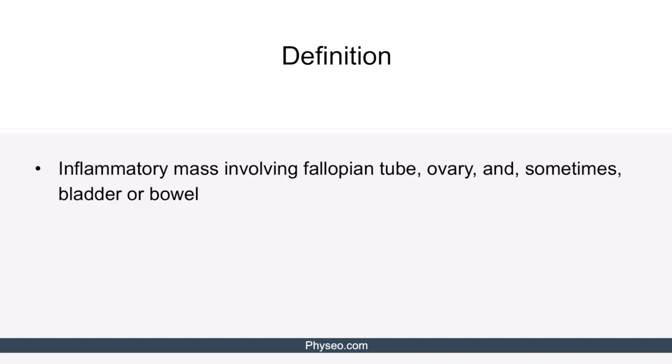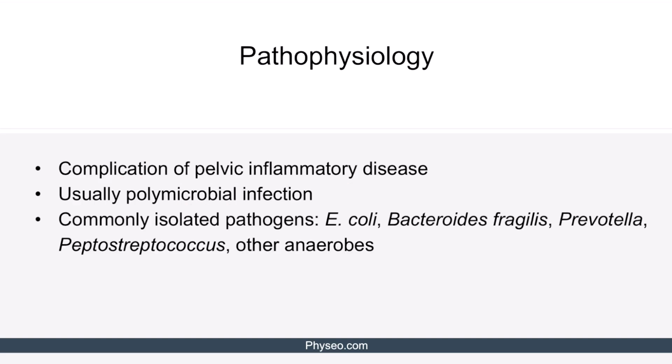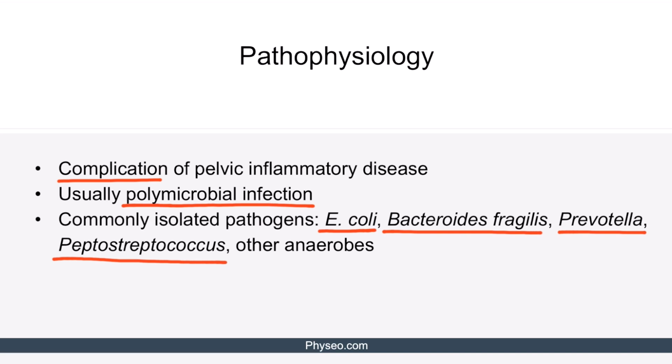Tubo-ovarian abscess, or TOA, is an inflammatory mass involving the fallopian tube, ovary, and sometimes the bladder or bowel. As for the pathophysiology, it's a complication of pelvic inflammatory disease. It usually is a polymicrobial infection. Commonly isolated pathogens include E. coli, Bacteroides fragilis, Prevotella, Streptococcus, and other anaerobes.